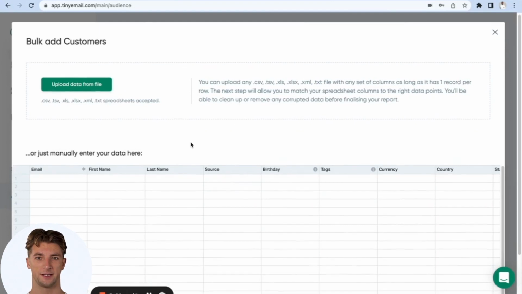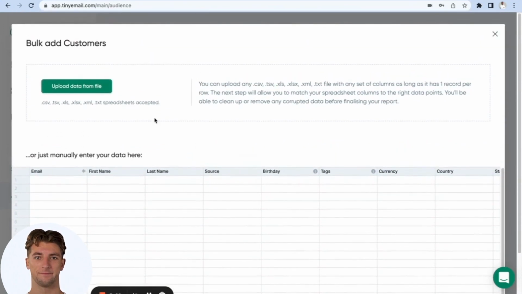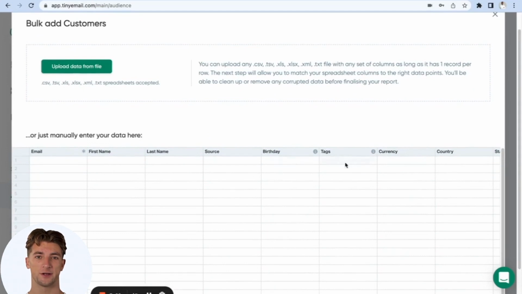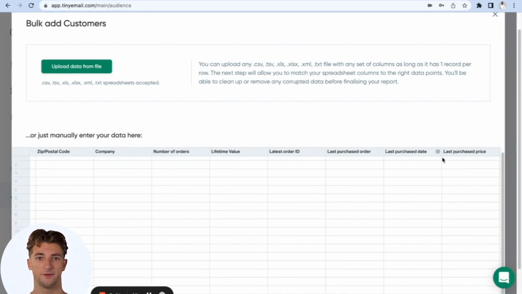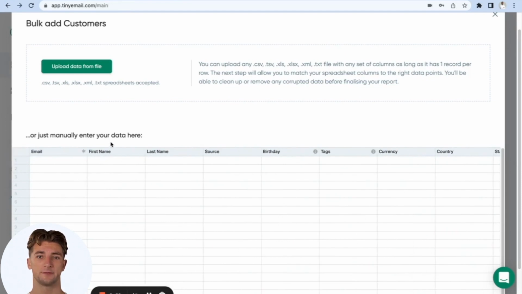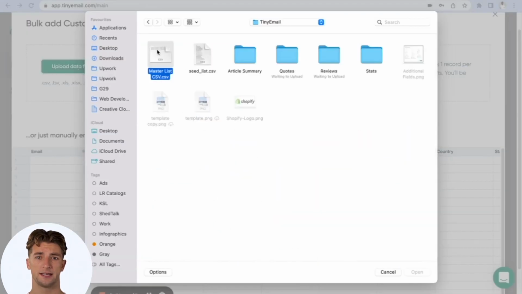We are now in the interface that allows us to upload the information. We can upload data from a file here. And these are the extensions that are supported. Or you can manually enter the details over here. These are all the columns that Tiny Email allows you to enter. If you're already uploading a file, you should have most of these columns in the file. The email is of course a requirement. Let's go on to upload our data from a file.